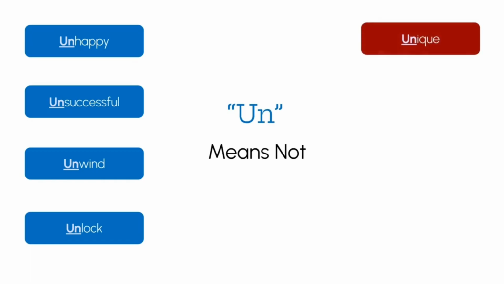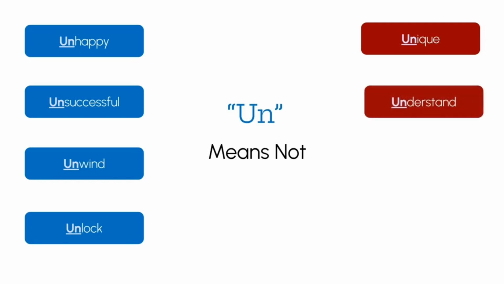Some bad examples of un are unique, because uni is its own prefix and it also requires some etymology. Another example is understand, which has its own individual meaning and is not affected by the prefix un.